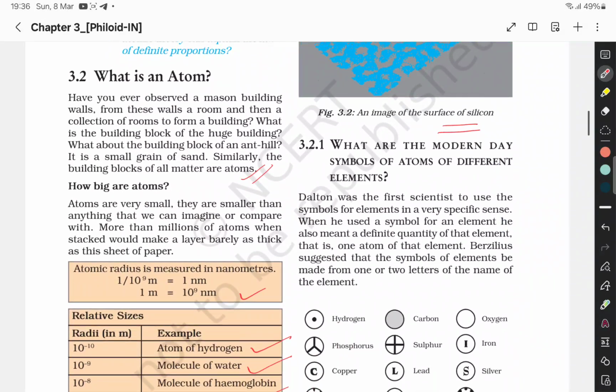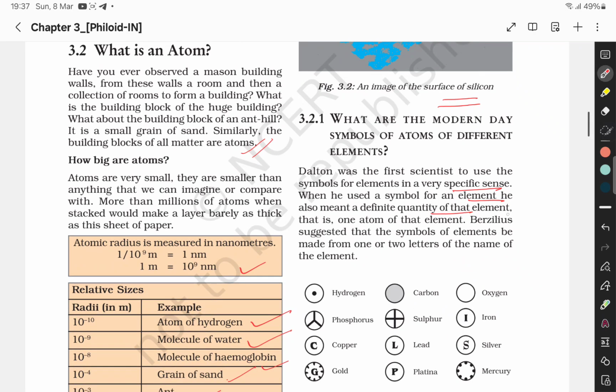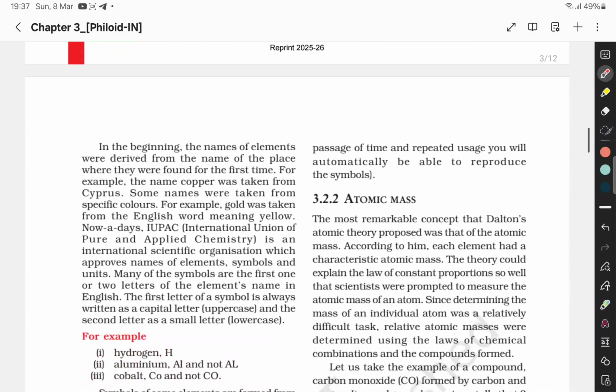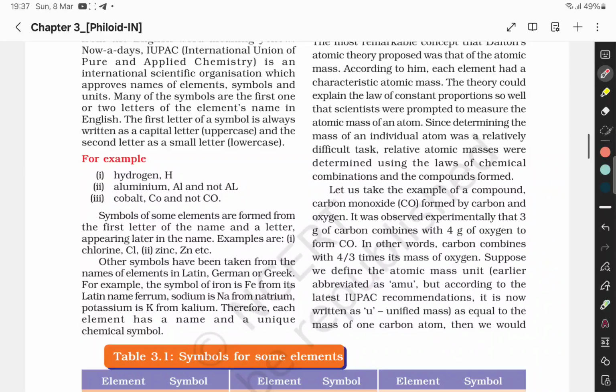Now, what are the modern symbols of atoms? Dalton was the first scientist to use symbols for elements in a very specific sense. When he used a symbol for an element, he also meant a definite quantity of that element, that is, one atom of that element. Berzelius suggested that the symbol of an element be made from one or two letters of the name of the element. For example, hydrogen H, aluminum Al, cobalt Co. So the first letter is capital and the second is small.